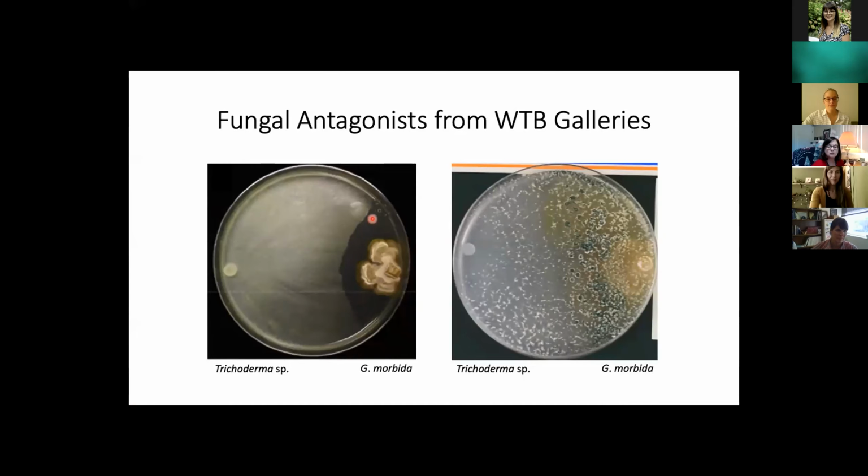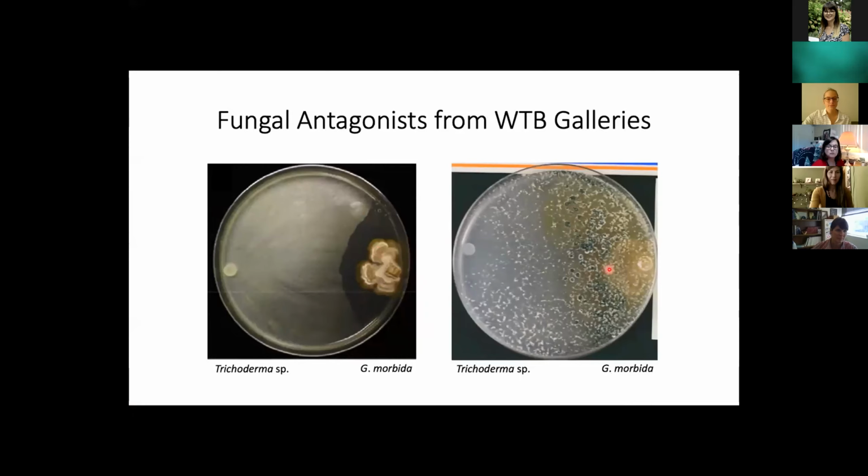incompatible interaction, and the trichoderma species is considered to be not antagonistic towards Geosmithia morbida. However, if you see that trichoderma has overgrown Geosmithia morbida and has begun to sporulate through the culture, then it's considered to be a compatible interaction, and the trichoderma species is considered to be antagonistic towards Geosmithia morbida. Of the isolates that Romina tested, 6 were identified to be strong antagonists towards Geosmithia morbida.